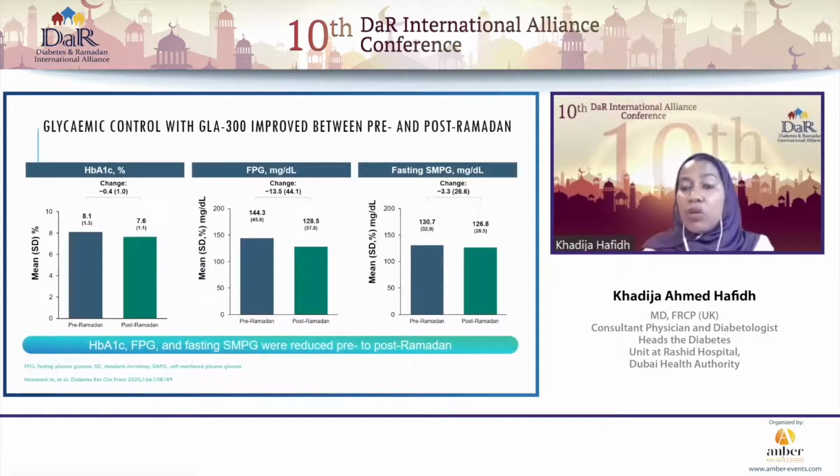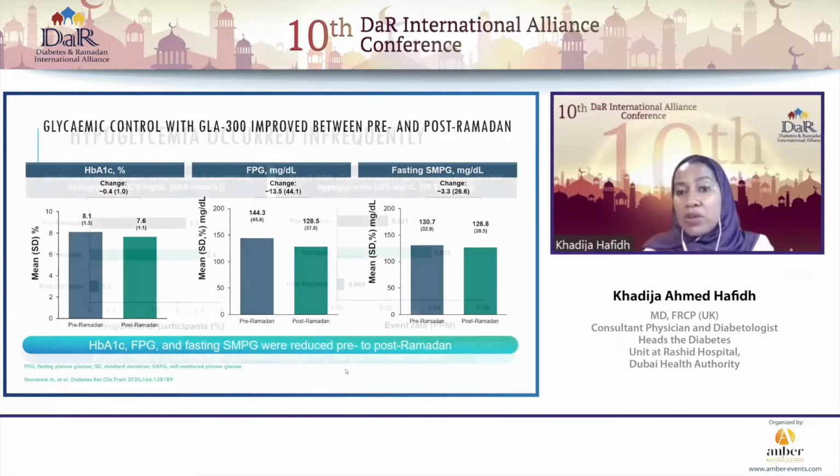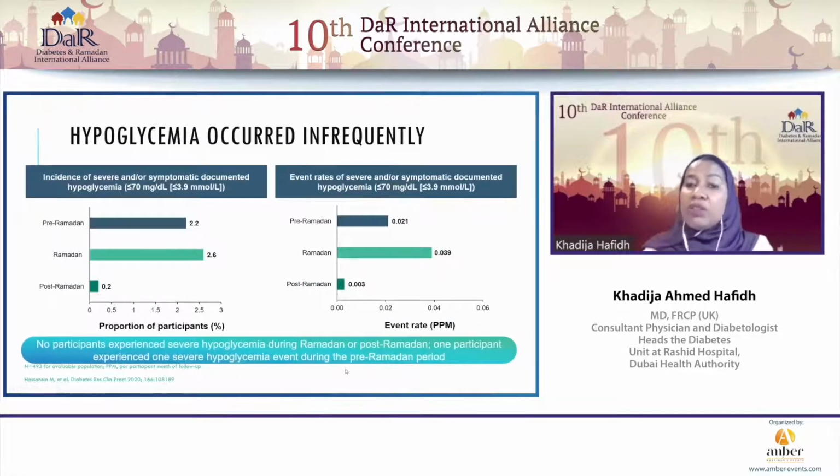That the glycemic control of those patients that were on the glargine 300 improved between the pre and post Ramadan period. So we can see here all the glycemic parameters, the hemoglobin A1C and the fasting plasma glucose, were much better post Ramadan for those patients that were on the glargine 300. And this did not come at the cost of increased hypoglycemia. In fact, they saw that hypoglycemia occurred quite infrequently in both groups, but much less so in those patients that were on glargine 300.